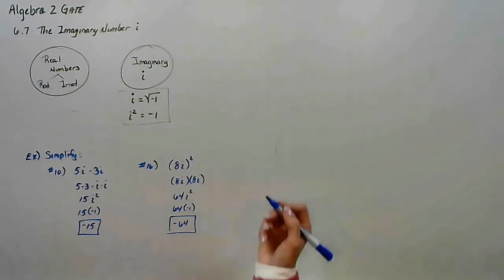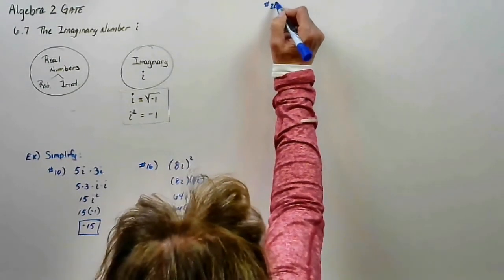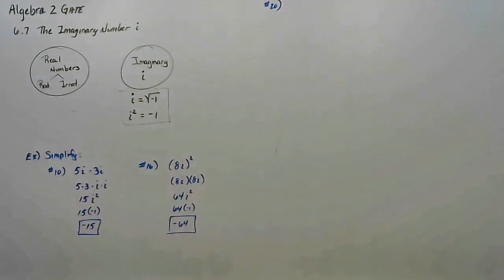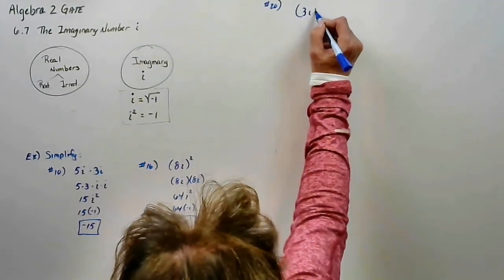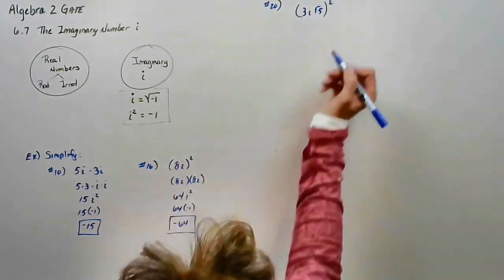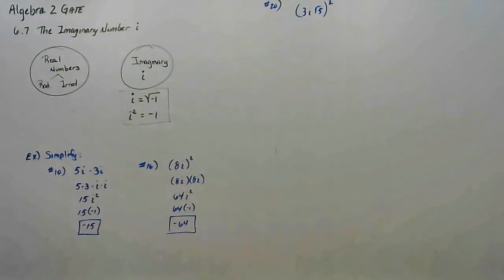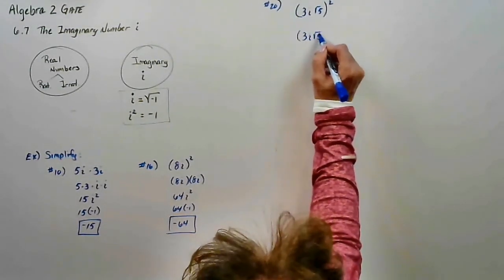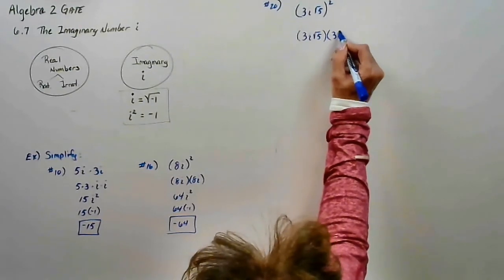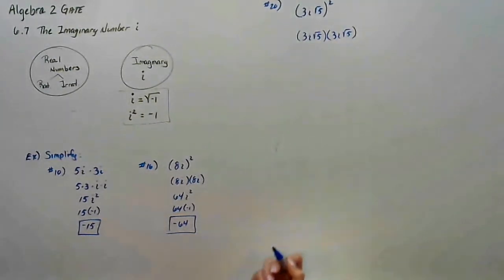This is number 20. We're still multiplying. I'm just going to make it look different. What if I gave you 3i root 5 quantity squared? Oops, almost off the screen. I apologize. Well, it's still multiplication, and when in doubt, just expand it. Write it out. All right, 3i root 5 times 3i root 5. It's multiplication, and multiplication's commutative, so move them around.